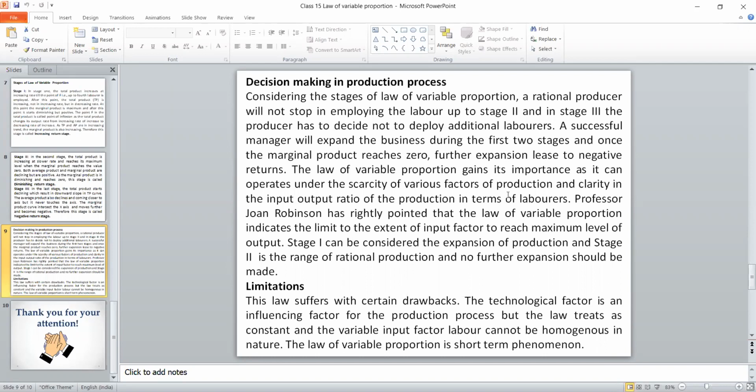In stage 2, it is increasing at a decreasing rate. It is called the decreasing return stage. Finally, it reaches maximum and then it is coming down. So it is a negative return stage. Then finally conclude. If you write like this, then you can secure full marks.